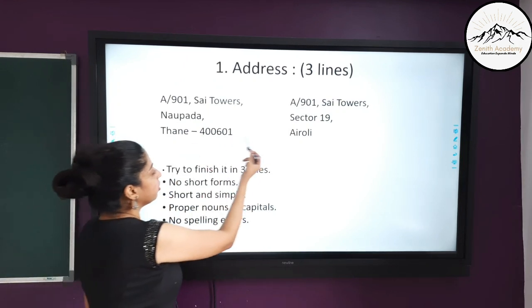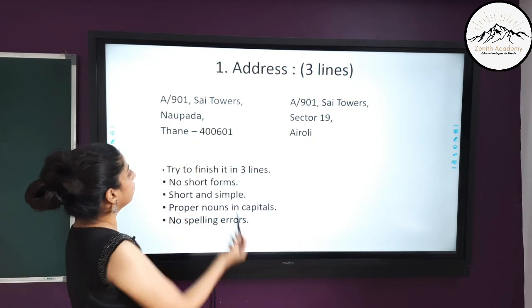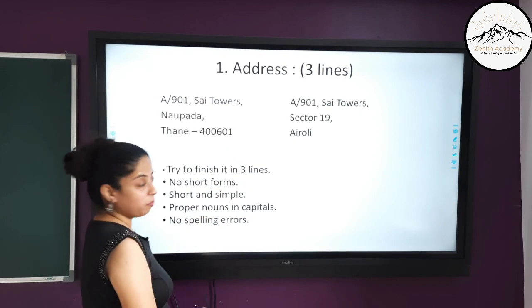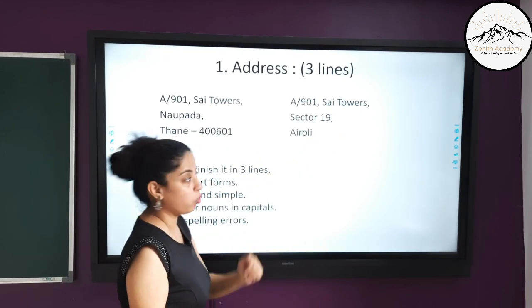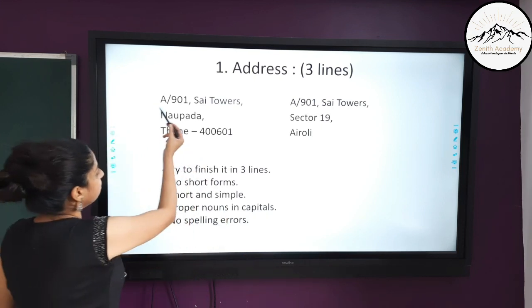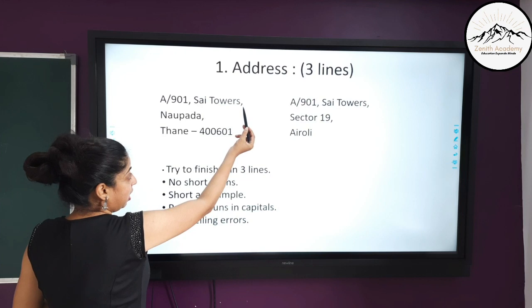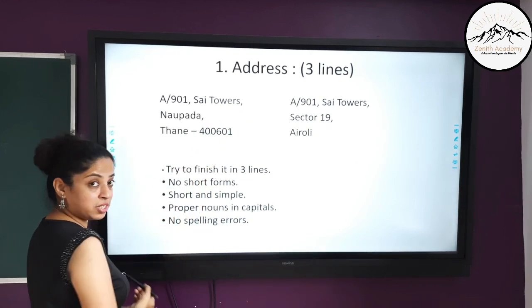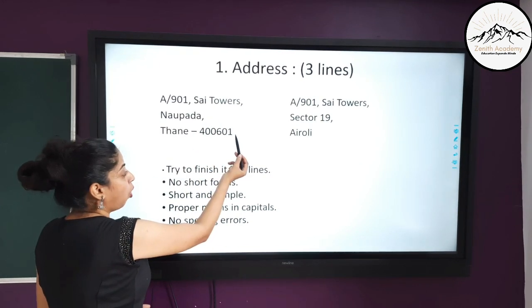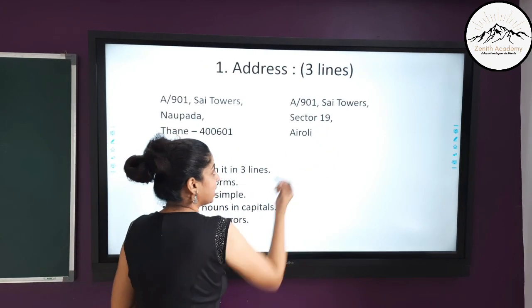I have given the address here in 2 formats. In the first format you can see that I have written a pin code. In the next format there is no pin code. Both are allowed in ICSE. See the first line: there is a comma at the end of the first line, a comma at the end of the second line, but no comma or full stop at the end. Here also you can see the same thing.